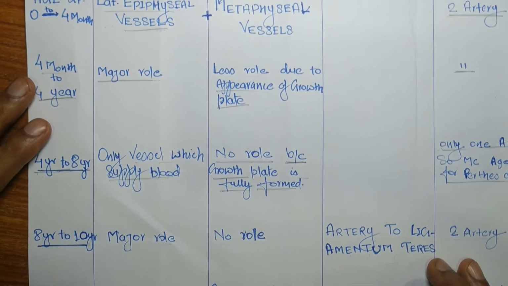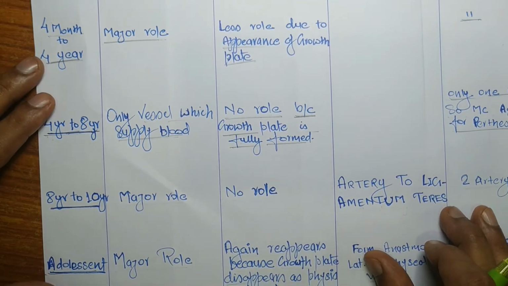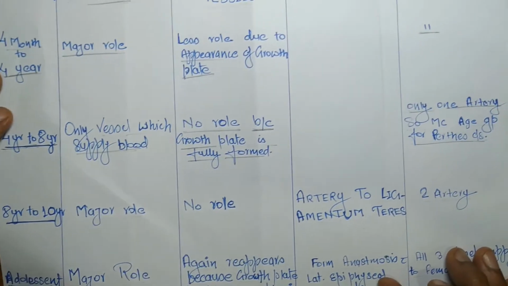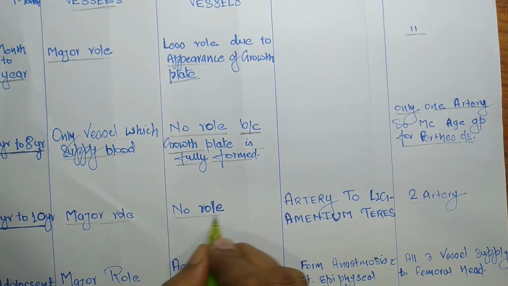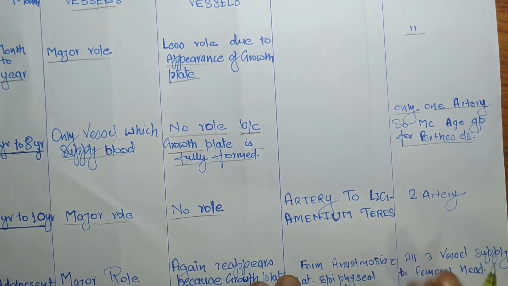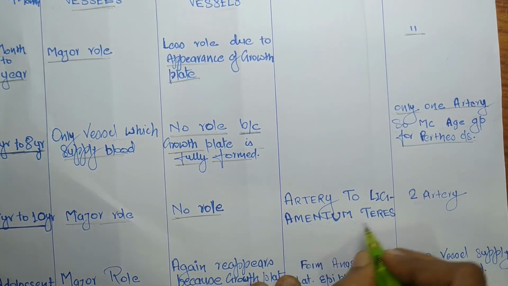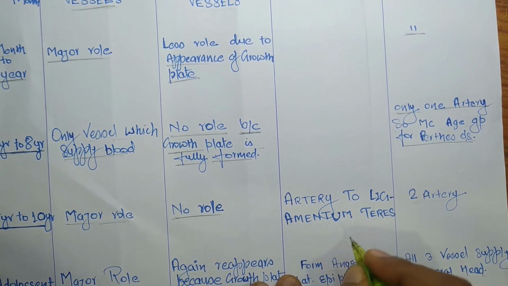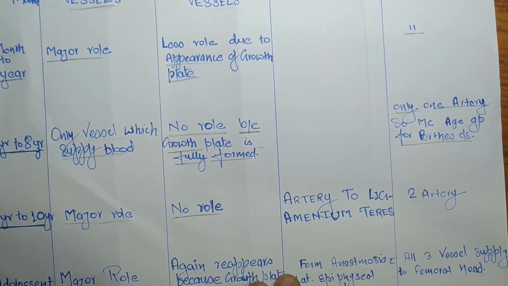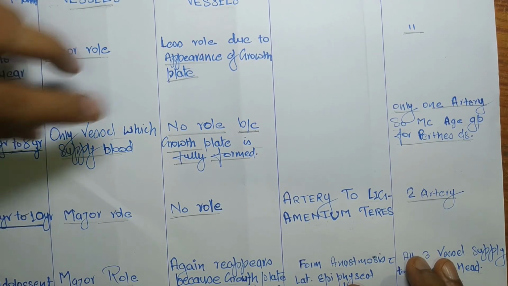Next age group is 8 to 10 years. In this age group, again lateral epiphyseal vessels play a major role, metaphyseal vessels have no role, but another vessel, called the artery to the ligamentum teres, or also called the foveal artery, appears in this age group. In this age group, again 2 arteries supply the femoral head.